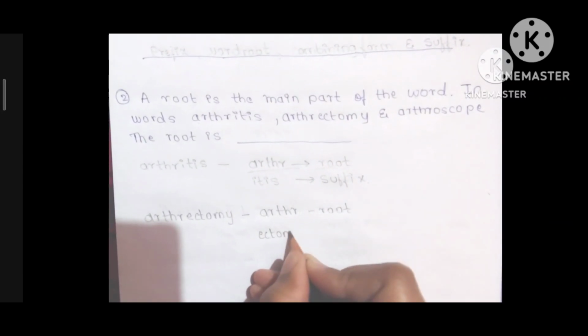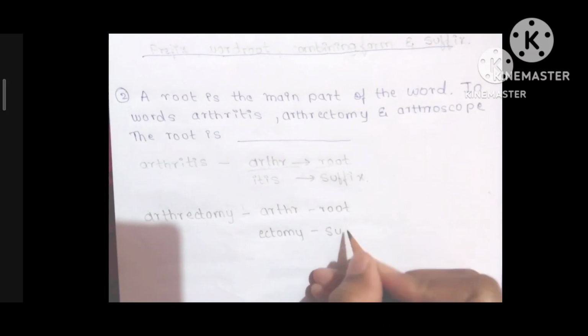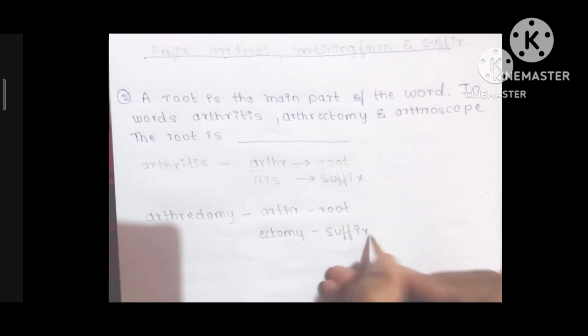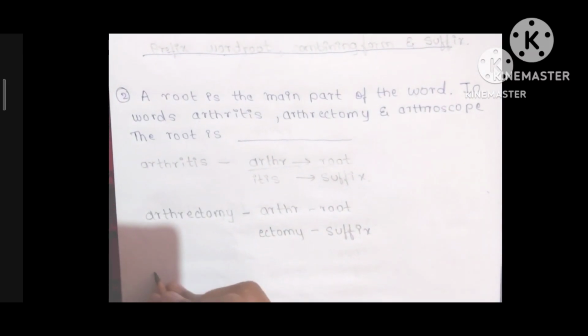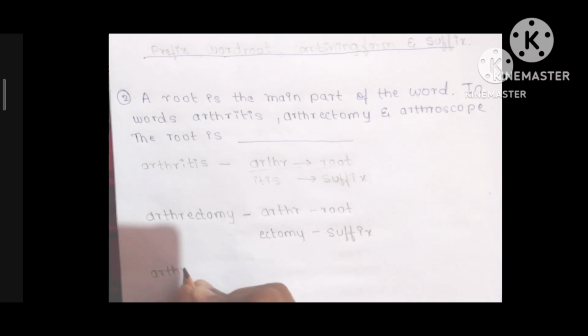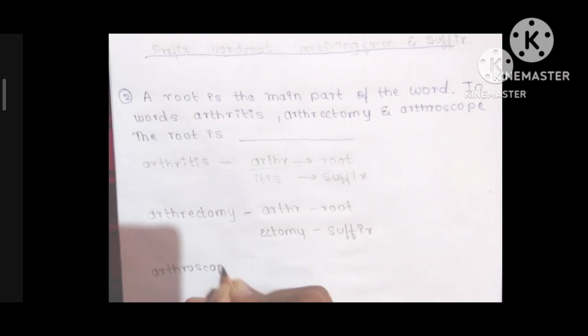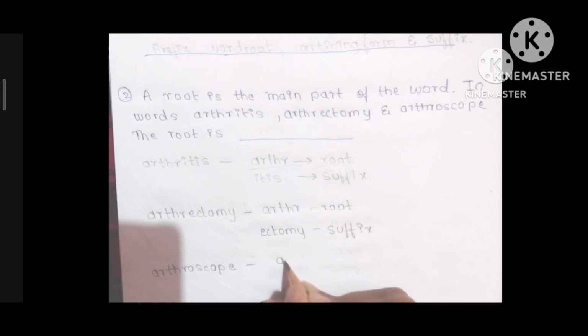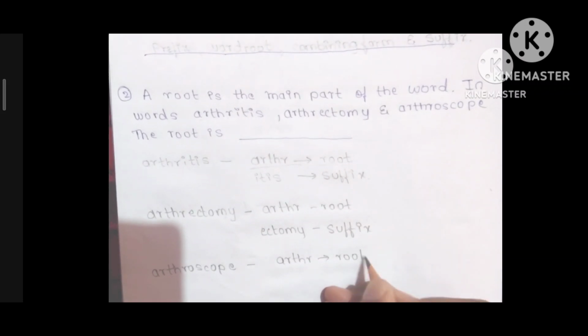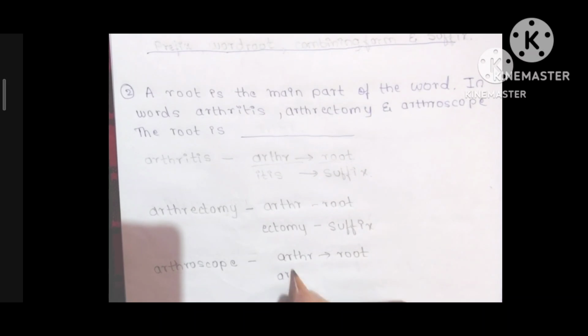Ectomy is the suffix. In arthroscope, arth is the root. Arthro is the combining form.